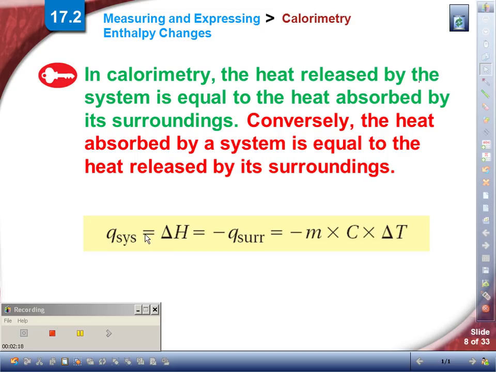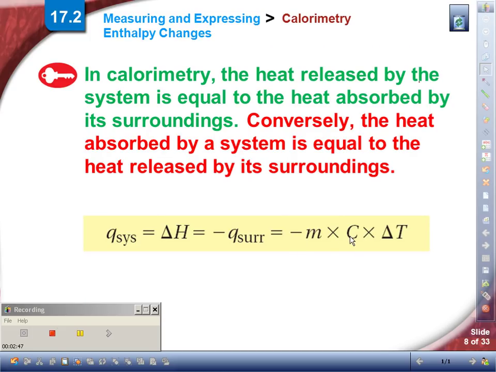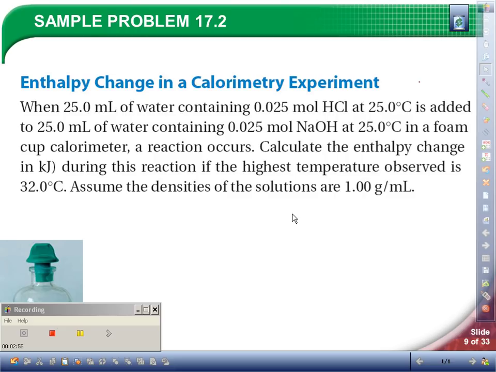So those two things, we use them interchangeably. So the energy gained by a system is equal to the energy lost by the surroundings, which again is equal to mass times specific heat times change in temperature. So this summarizes calorimetry, what we learned from the previous section.